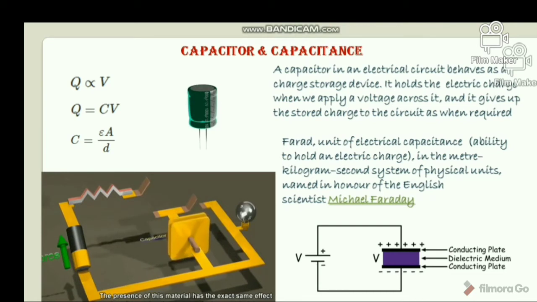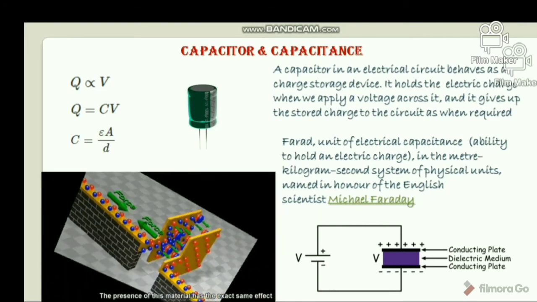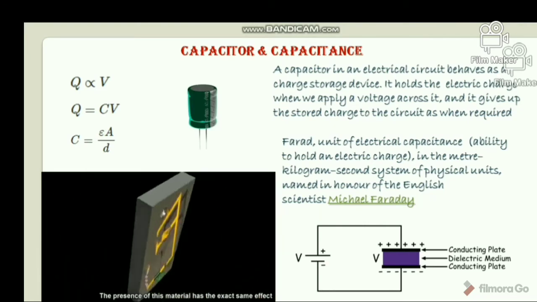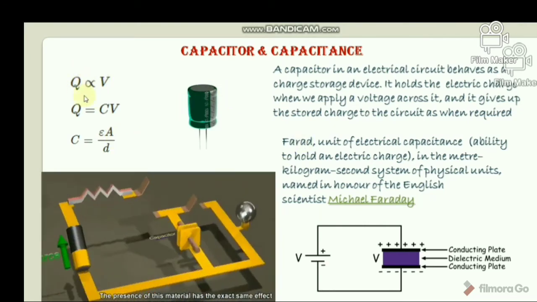Hence, there is a direct relationship between the charge and voltage of a capacitor. The charge accumulated in the capacitor is directly proportional to the voltage developed across it. Look here, Q proportional to V, where Q is the charge and V is the voltage. Now we can write Q equals CV. Here C is the constant of proportionality, and this is capacitance.